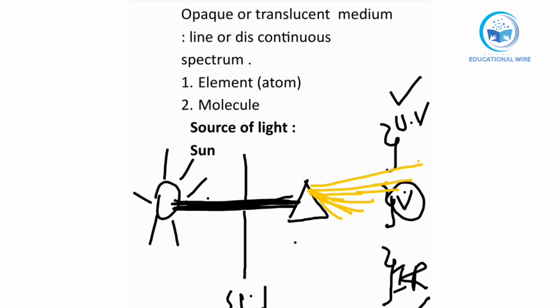Starting with violet. Number 1 is violet, then indigo, blue, green, yellow, orange, and red. So after these rays, these are the visible rays that we can see.